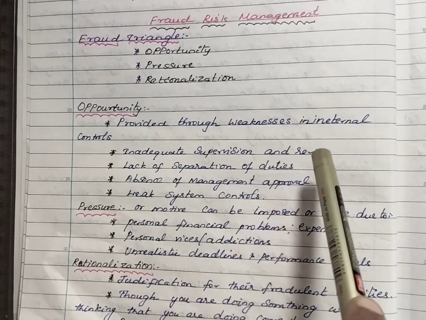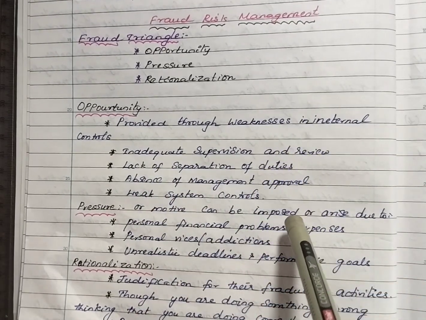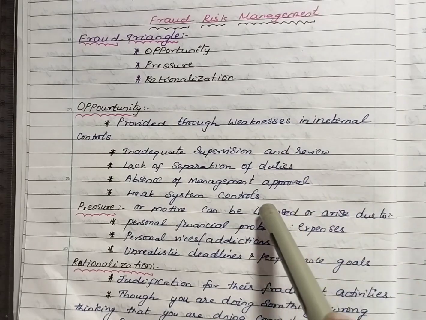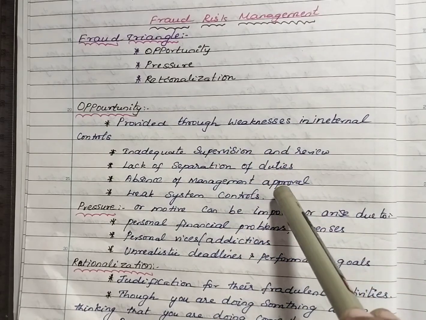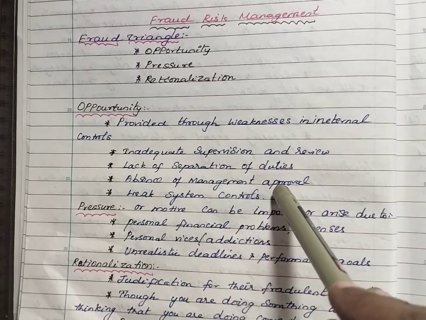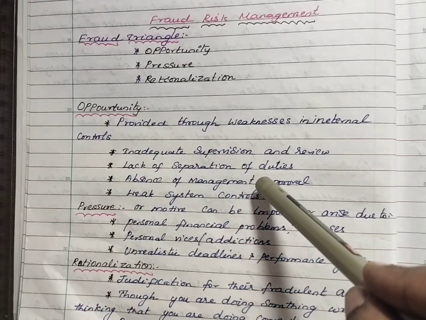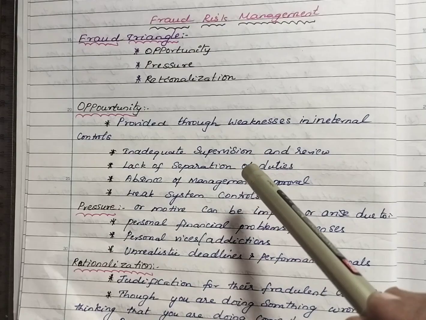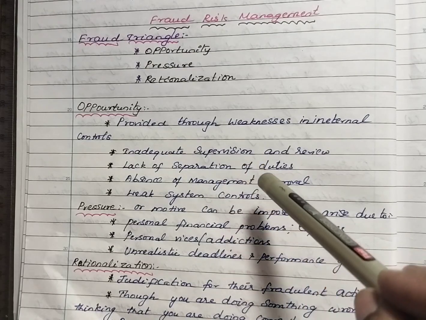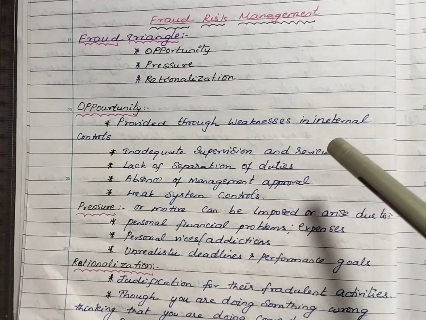Lack of separation of duties. If a person or the organization is committing a fraudulent thing, the persons involved in the fraudulent activity won't be ready to segregate the duties to others, because they fear that if they give the duties to someone else, that person may find the fraud.